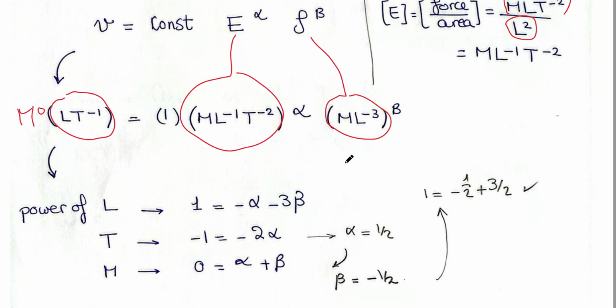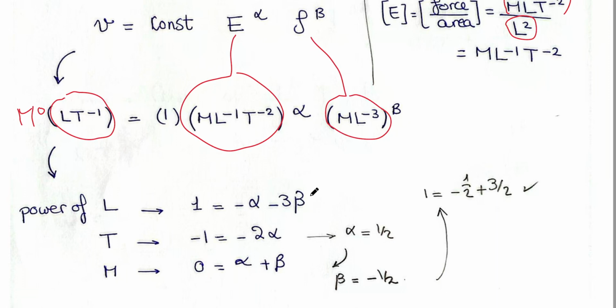And from the right, M and L and T have other powers. For L, from this bracket to the power negative alpha, negative 1 multiplied by alpha is negative alpha. Here, L to the power negative beta. So equating these powers, I found an equation relating alpha and beta. As for T, here I find T to the power negative 2 alpha. As for M, I find M to the power alpha and M to the power beta.